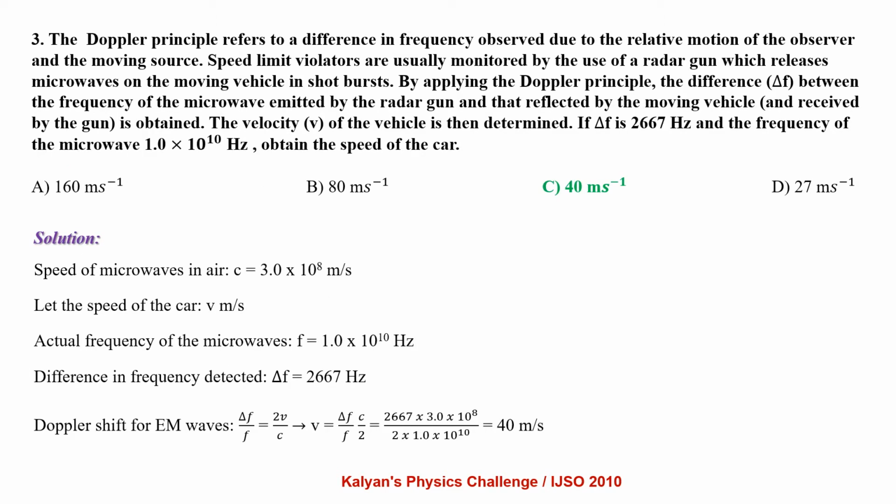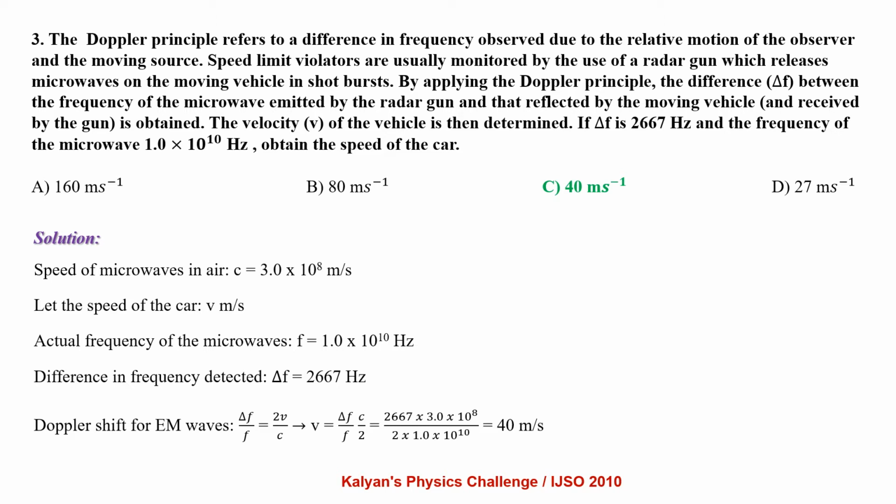The Doppler principle refers to a difference in frequency observed due to the relative motion of an observer and a moving source. Speed limit violators are usually monitored by the use of a radar gun which releases microwaves on the moving vehicle in short bursts. By applying the Doppler principle, the difference delta F between the frequency of the microwave emitted by the radar gun and that reflected by the moving vehicle is obtained. The velocity v of the vehicle is then determined. If delta F is 2667 Hz and the frequency of the microwave is 1 × 10^10 Hz, obtain the speed of the car.